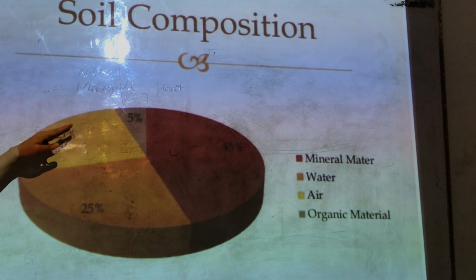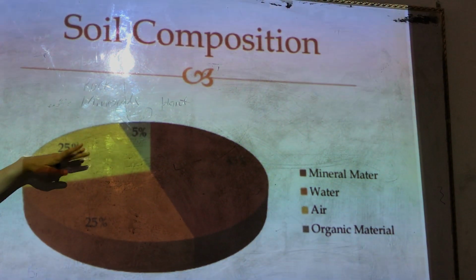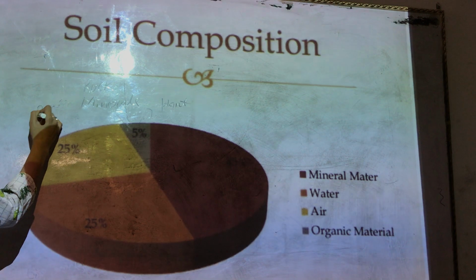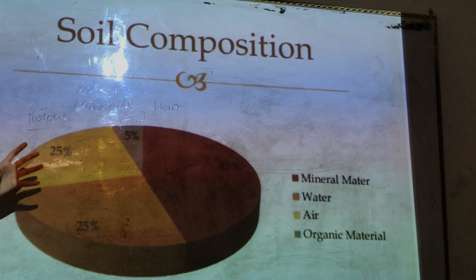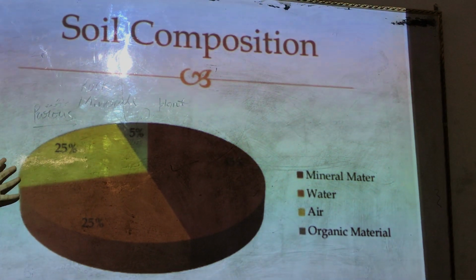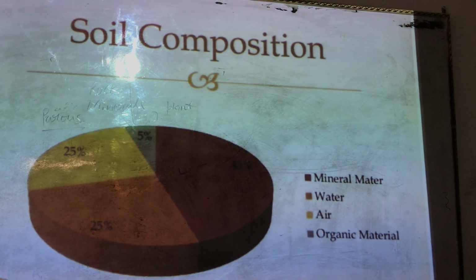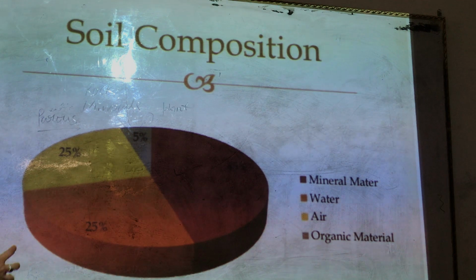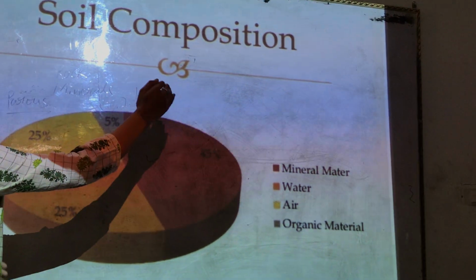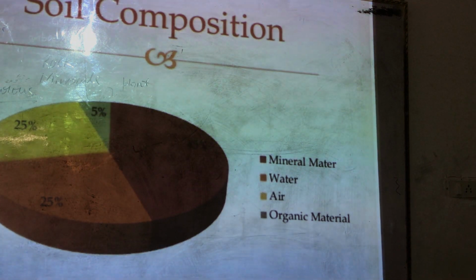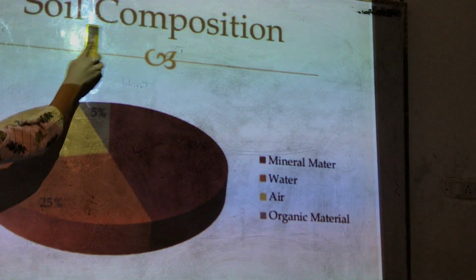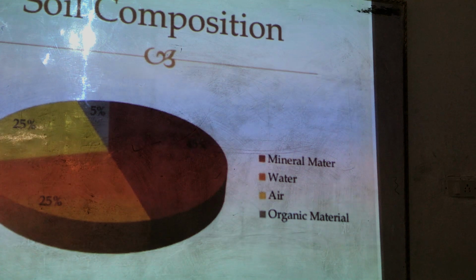Now 25% of soil contains air. Yes, because we all know that soil is very porous. Porous means it has small holes. So air also enters inside the soil, and 25% of water is also present in the soil. So basically these four things constitute a soil, or we can say make the soil.